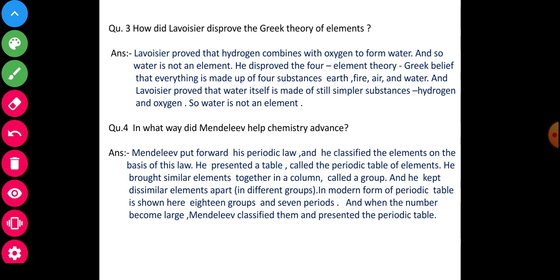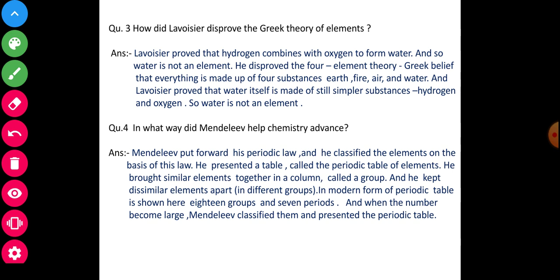Question number 4. Now here, my dear students, listen and observe. In what way did Mendeleev help chemistry advance? Mendeleev put forward his periodic law, and he classified the elements on the basis of the law. He presented a table called the periodic table of elements. He brought similar elements together in a column called a group, and he kept dissimilar elements apart, in different groups.